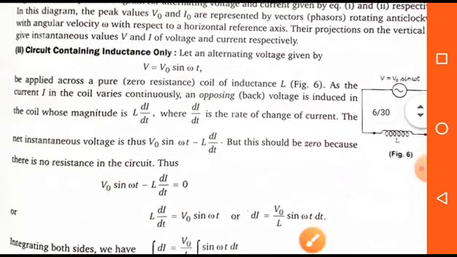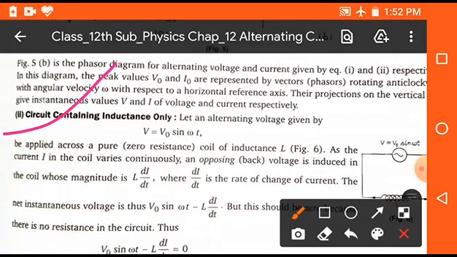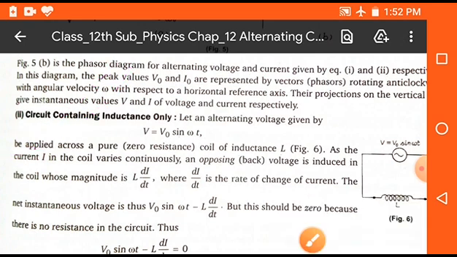Now the next topic is circuit containing inductance only. That means if we connect only inductance with the AC source, then such types of circuits are called circuit containing inductance only.